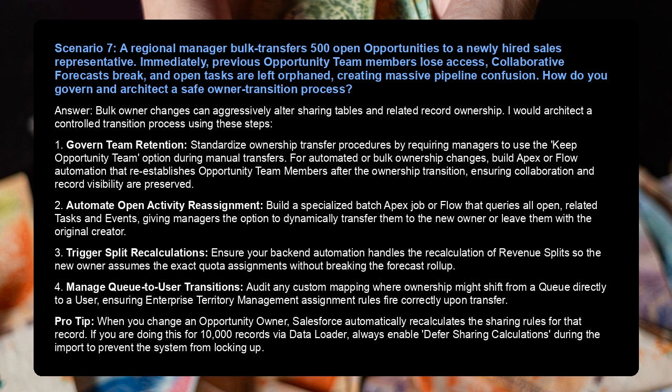2. Automate open activity reassignment. Build a specialized batch Apex job or flow that queries all open related tasks and events, giving managers the option to dynamically transfer them to the new owner or leave them with the original creator. 3. Trigger split recalculations. Ensure your backend automation handles the recalculation of revenue splits so the new owner assumes the exact quota assignments without breaking the forecast rollup. 4. Manage queue to user transitions. Audit any custom mapping where ownership might shift from a queue directly to a user, ensuring enterprise territory management assignment rules fire correctly upon transfer.